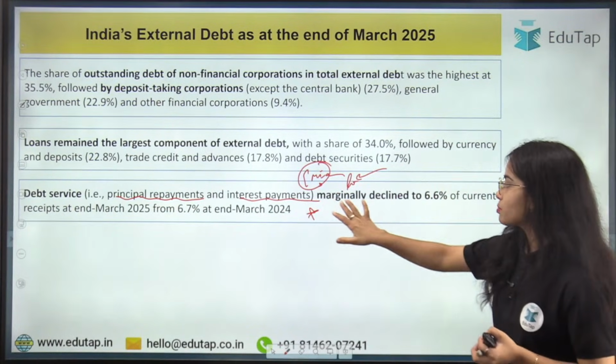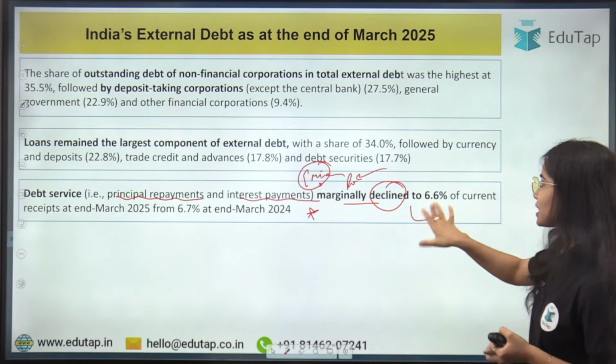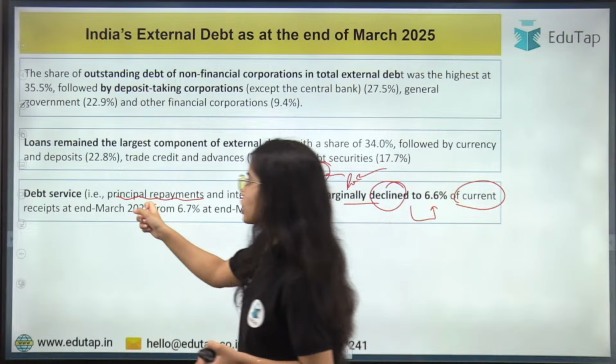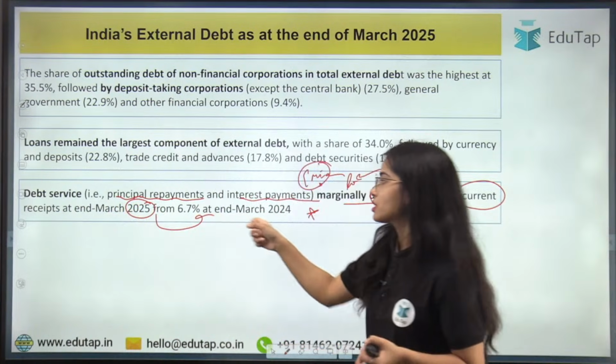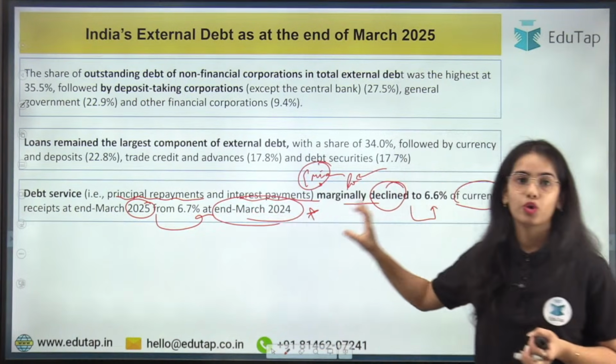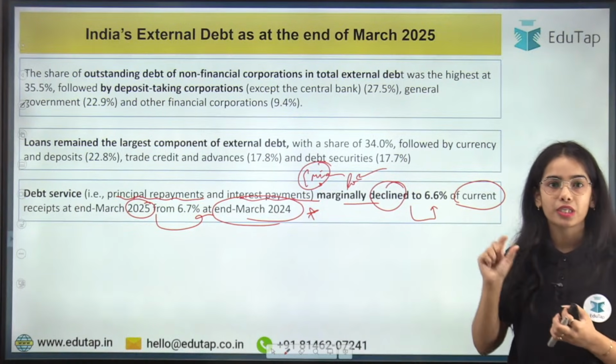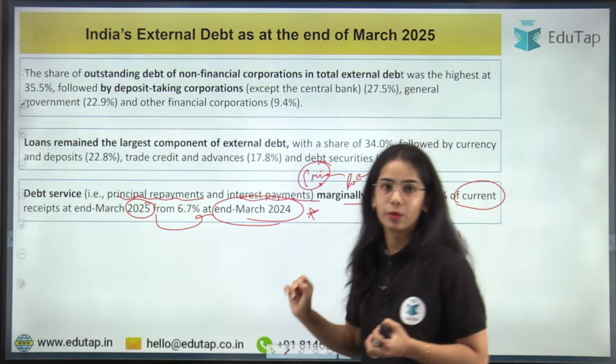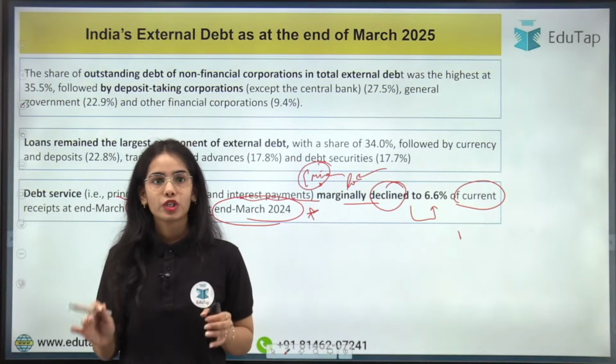The debt service marginally declined to 6.6% of the current receipts at the end of March 2025, from 6.7% at end March 2024. So basically the debt service has marginally declined to 6.6% of the receipts that India is getting. Okay. Any confusion anyone has till now?